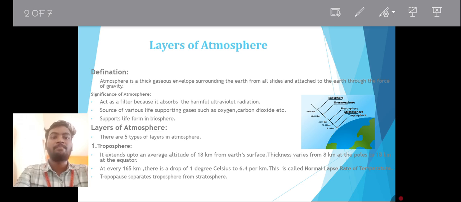The first one is the troposphere. It extends up to an average altitude of 18 kilometers from the earth surface. The thickness of this layer is 8 kilometers at the poles to 18 kilometers at the equator. There is a drop of 1 degree Celsius for every 165 meters, about 6.4 degrees per kilometer. This is the main conclusion for the troposphere.